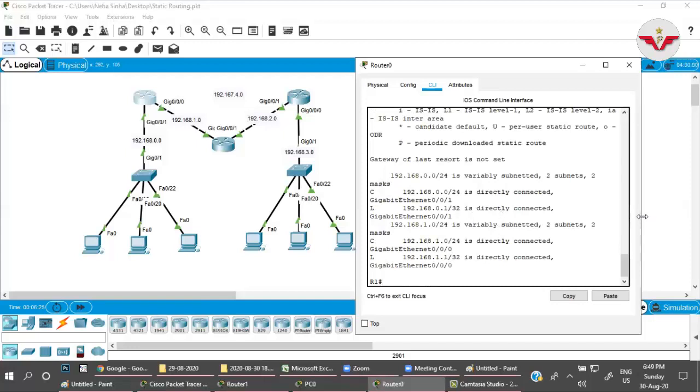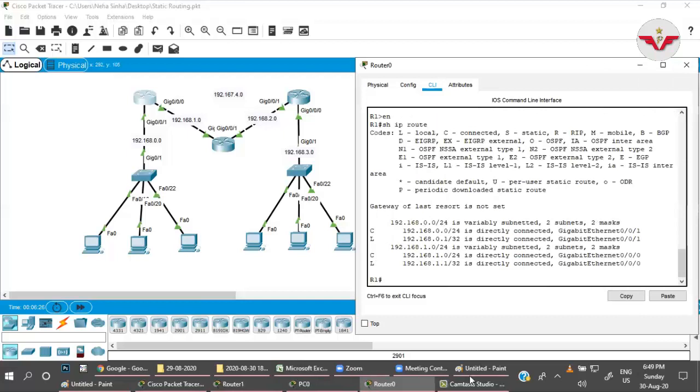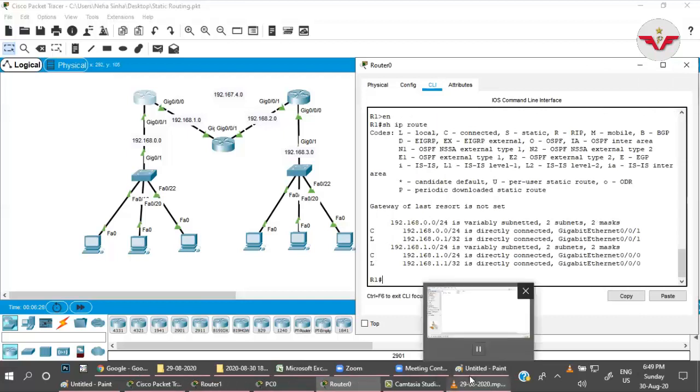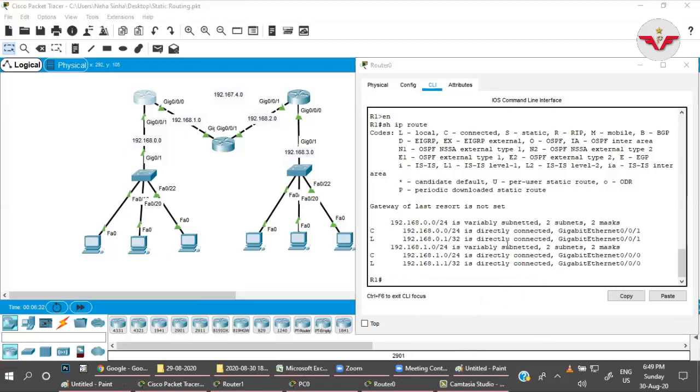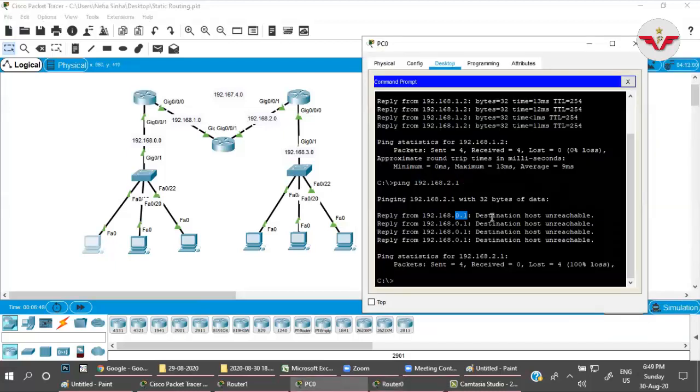If you look here, right, only 0.0 network and 1.0 network are directly connected to this router. So this router knows about 0.0 network and 1.0. This router does not have any information about 2.0 network. That is why it is sending the message destination host unreachable.